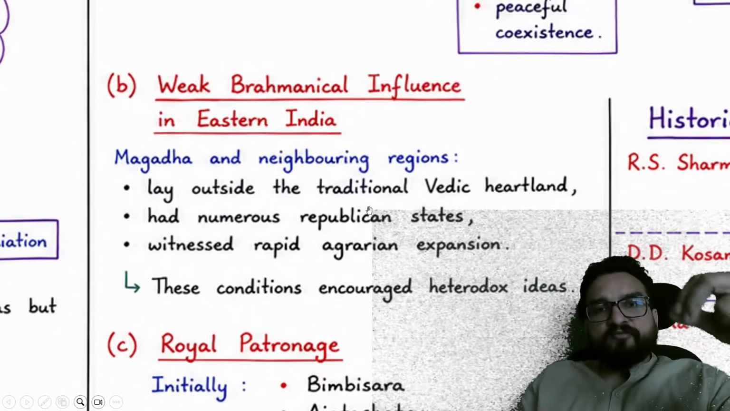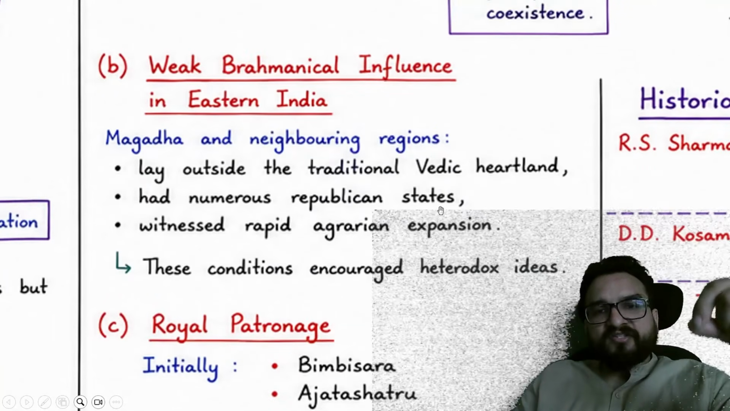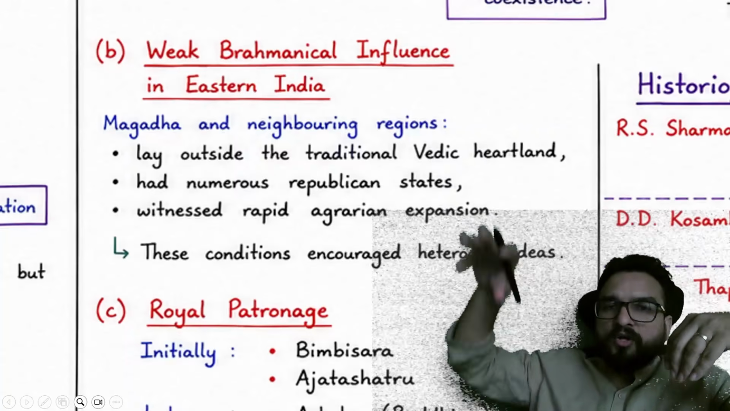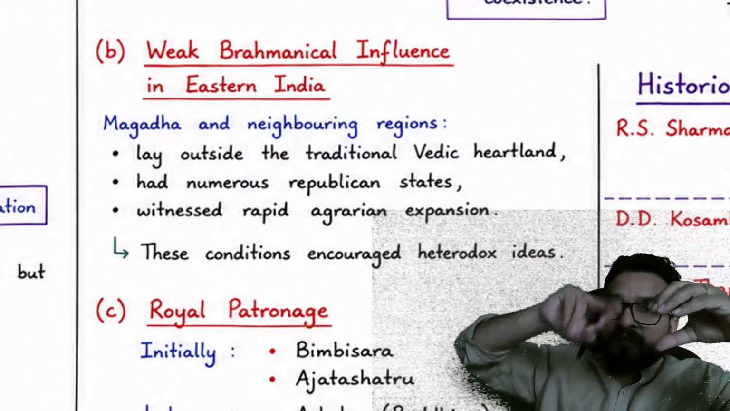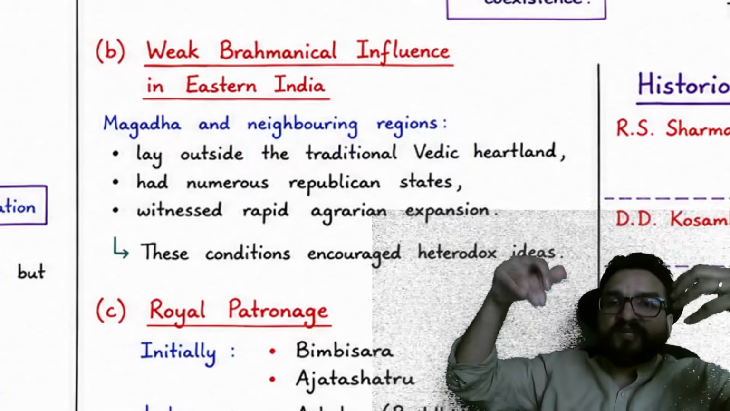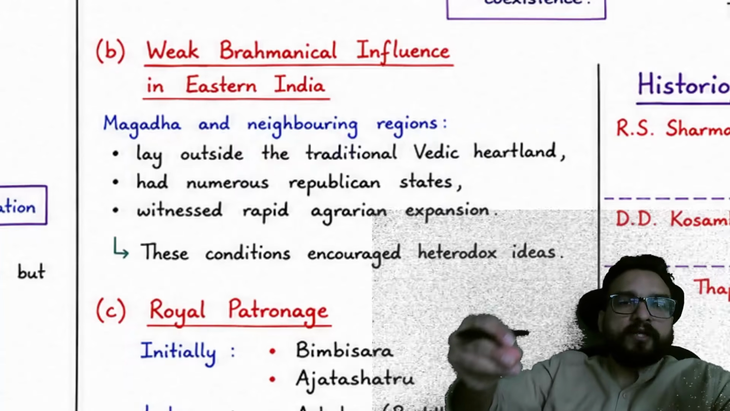Weak Brahminical influence: Magadha and neighboring regions lay outside the traditional Vedic heartland and had numerous republican states as well, which were not focusing upon the Vedic culture. Vedic culture was flourishing in the Gangetic regions. But I have told you the Gana Sanghas were not appreciating Brahmans much. They were appreciating the Kshatriya class more. So they never focused much upon rituals.